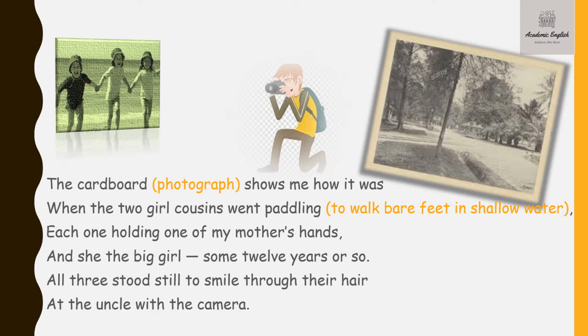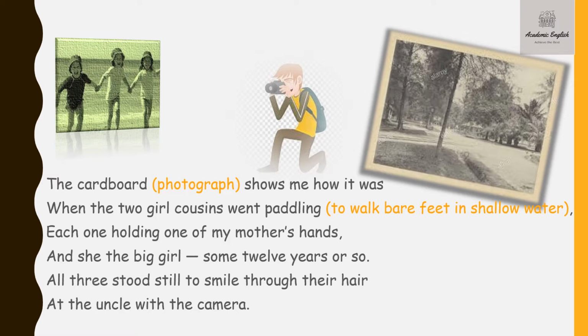The poet is talking about a particular photograph of her mother which was taken during one of the sea holidays on which her mother went. And her mother was not alone when she went on this sea holiday. She was accompanied by her two girl cousins, and that is evident from the photograph.